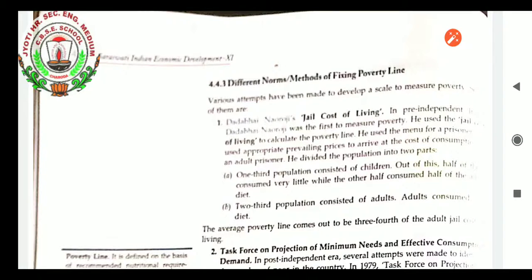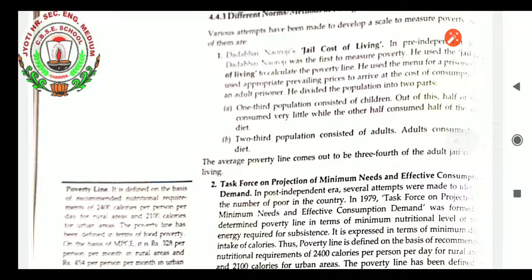One third of the population consisted of children. Out of this, half of them consumed very little, while the other half consumed half of the adult diet. So that is the poverty line for the children living in the jail. Two thirds of the population consisted of adults. Adults consume a full diet. So this is the way Dadabhai Naoroji used the jail cost of living as a way of deciding the poverty line, students.